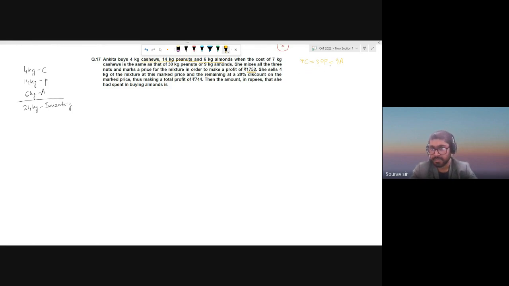So to make the calculations easier, since this is a ratio, we'll assume the ratio constant to be the LCM of all of these, so it cancels out. 630K. K is the constant. So that will give us C equal to 90K, P equal to 21K, and A equal to 70K.